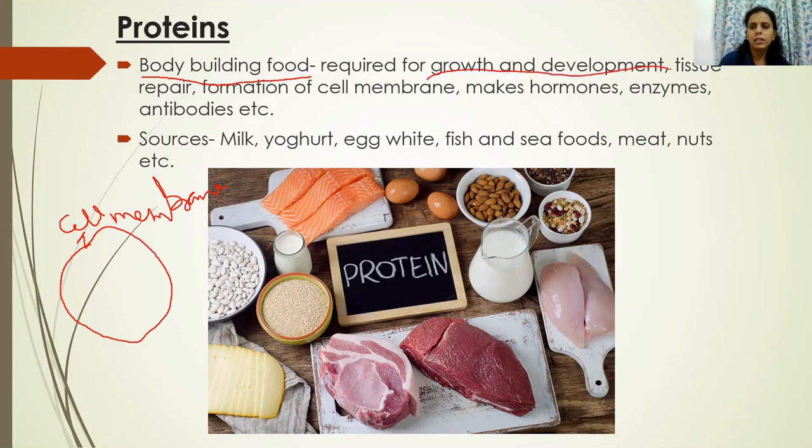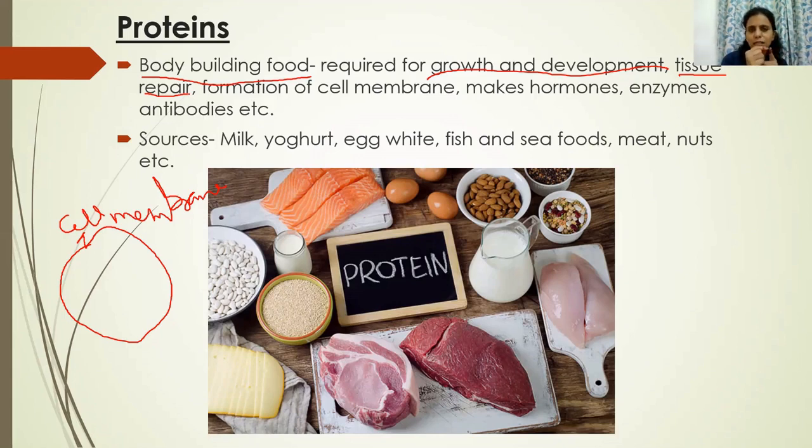Then it helps in tissue repair. This is very important. Proteins help in tissue repair. Tissue repair means, for example, if you fell down and got hurt on any part of your body, some of your skin cells will die. For example, if you got a small cut on your finger, some of the cells on the finger will now be dead.